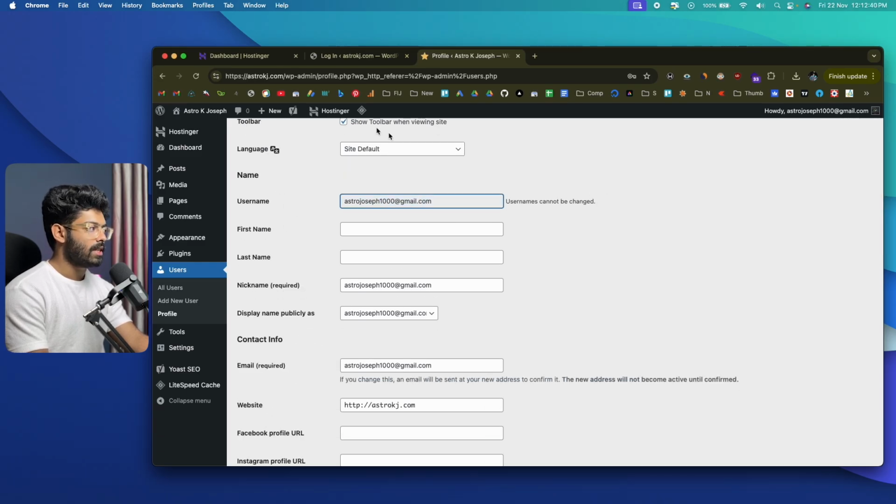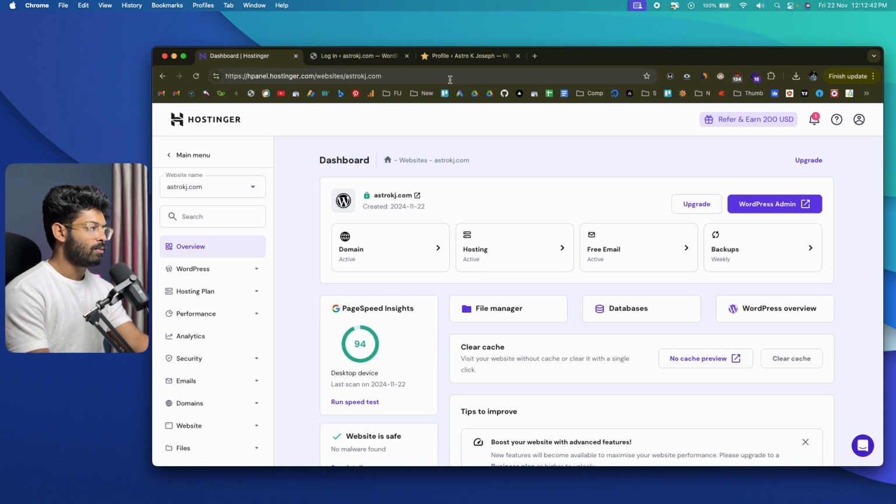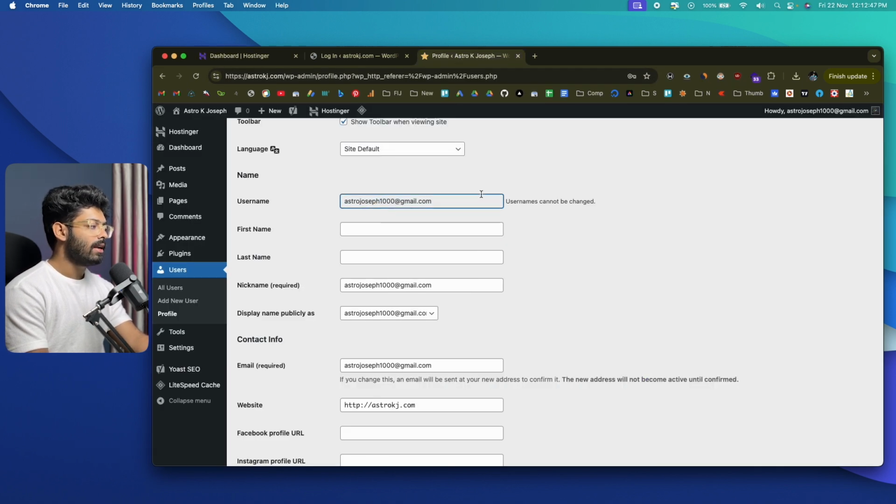Usernames cannot be changed. I mean, you can do it via the dashboard, and you can play with the database and do that stuff. But if you want to do it in an easy way, there's one thing. You can install a plugin that lets you do the same. There's no way you can directly change the username, right?